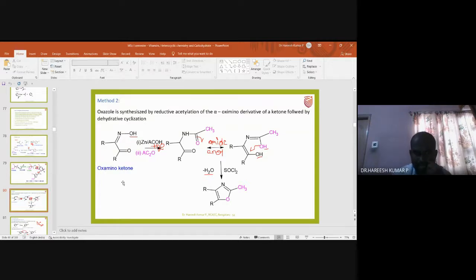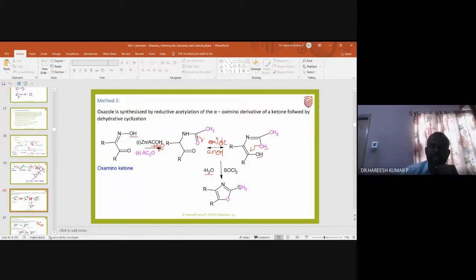You need to use the specific terminology called reductive acylation for this step. And from here to here is amide enol tautomerism. From here to here, it's a dehydrative cyclization. Dehydrative means removal of water and then cyclization.